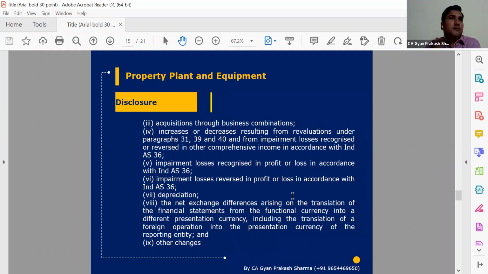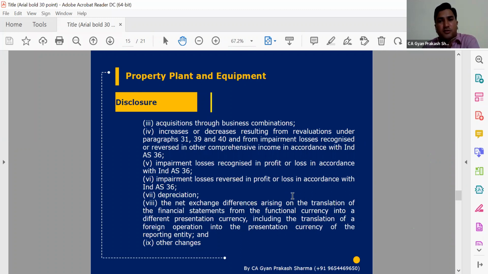And apart from there may be one more thing in case of title deeds, because generally in case of immovable property, especially there may be some cases where we have paid a significant amount to buy some property or some land, and an agreement for sale has been done in the name of the company, but the actual registry or title deeds are not transferred in the name of the company.